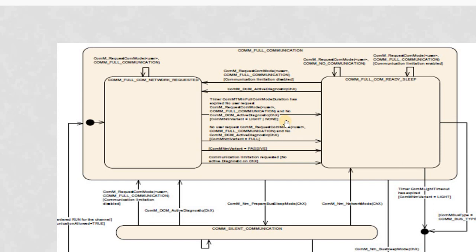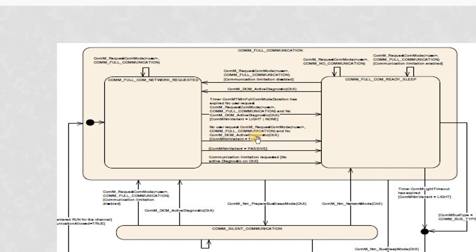If the NM variant is light or none, to shift from this state to this state, there is one timer which we call COMM tmin full com mode duration time. This is also configurable, and this timer will start running whenever the state is entered. If there is no full com request from any of the users or no diagnostic request, and the timer gets expired, and the NM variant is light or none, it will shift from full com network requested to full com ready sleep.